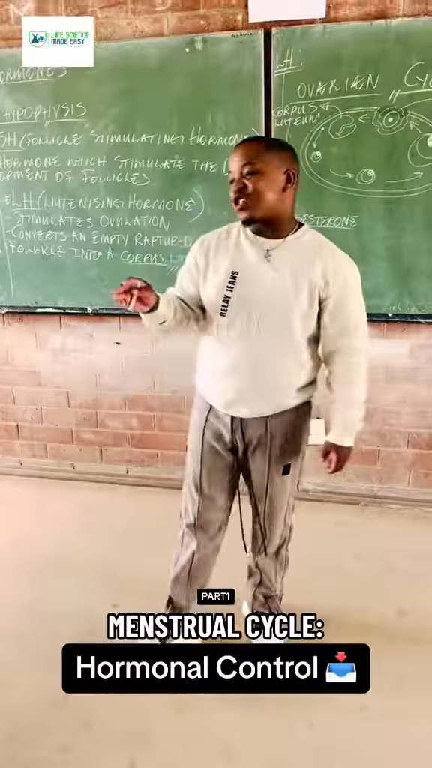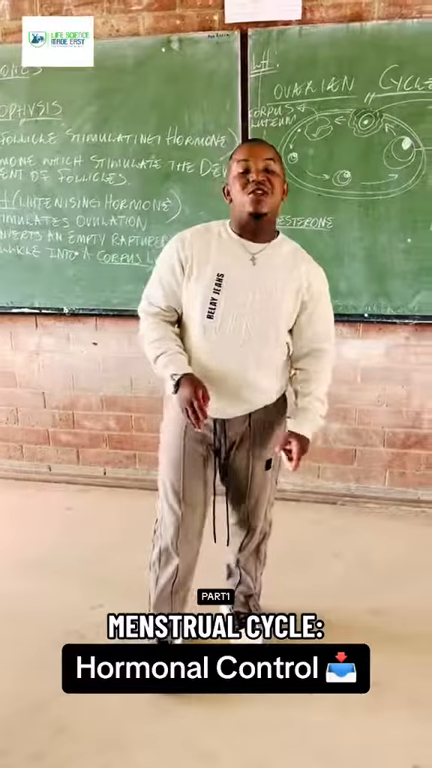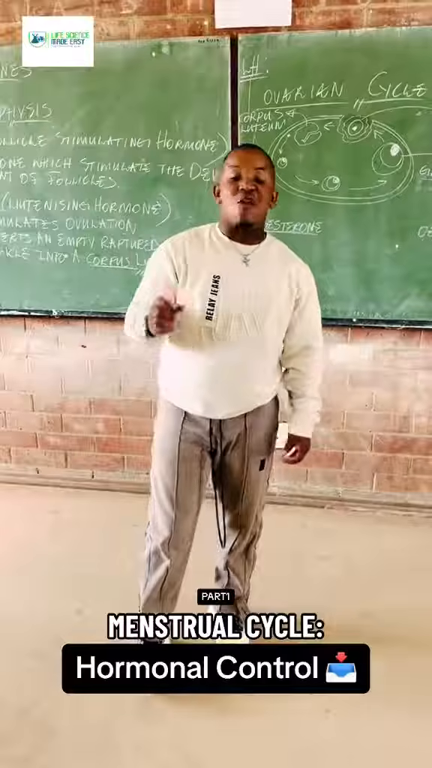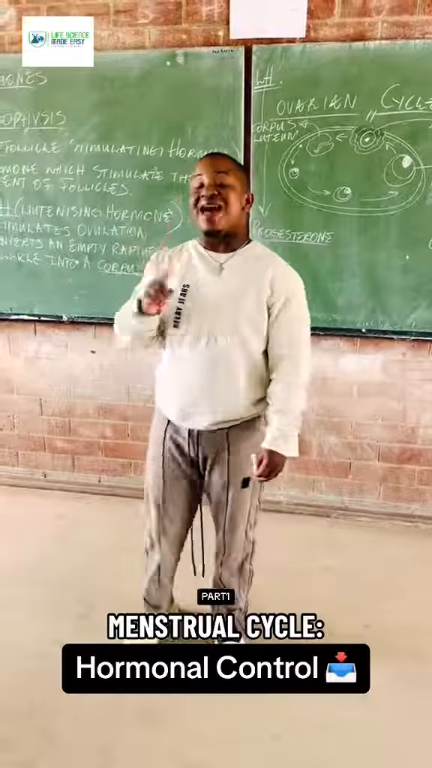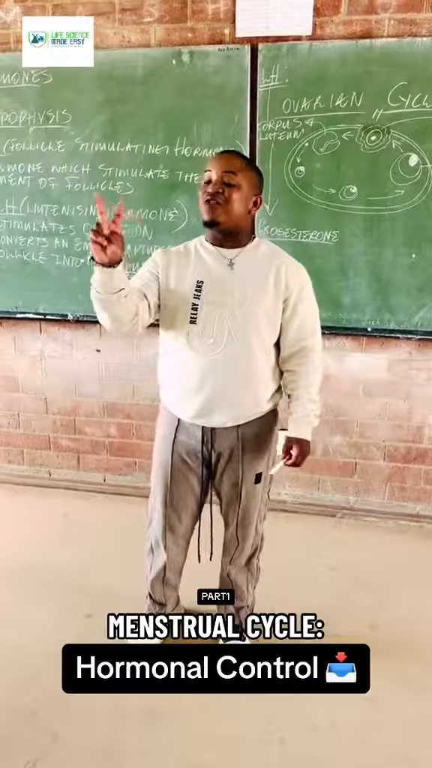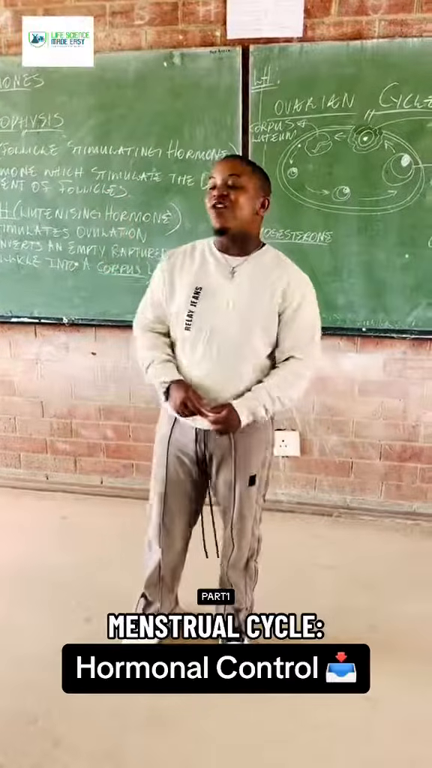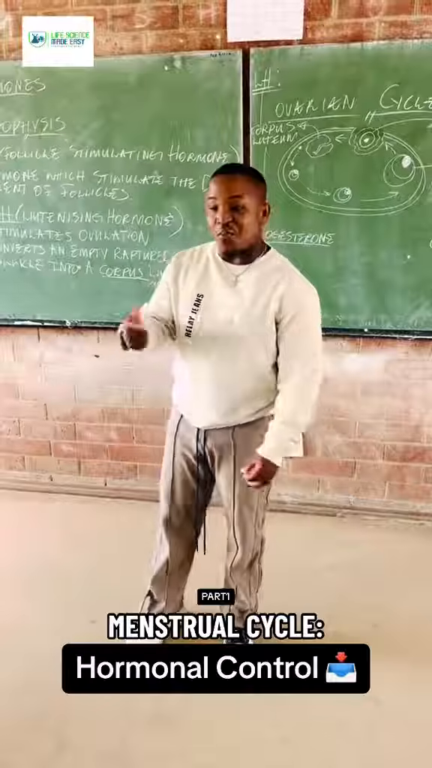For you to understand the menstrual cycle, first you need to understand the 4 menstrual hormones. Now these menstrual hormones have a relationship with each other. By them being 4, you must know where these hormones are produced. We have 2 ovarian hormones. These 2 ovarian hormones are called estrogen and progesterone.